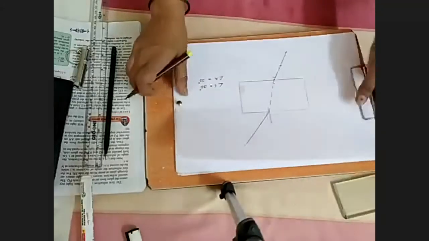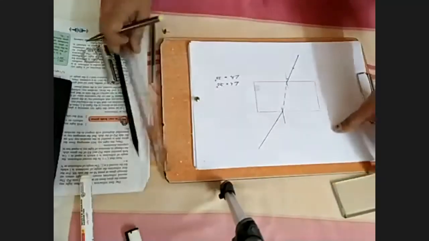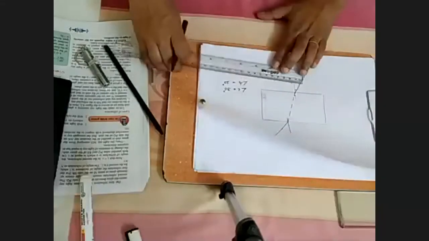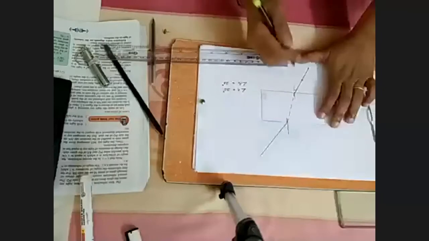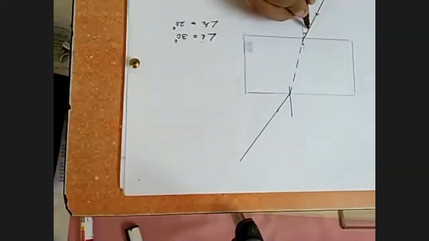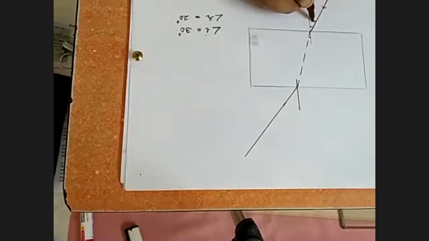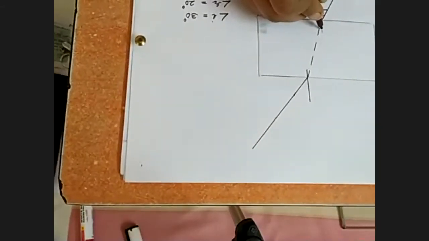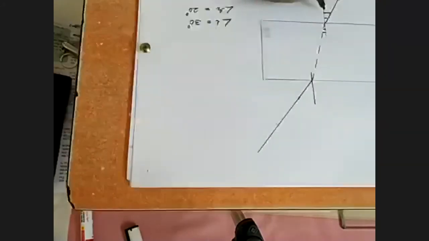What we have to measure here is sin I upon sin R. Now how to measure sin I upon sin R? You have to measure the length. You have to measure the length from angle of refraction to the normal, and the length from angle of incident to the normal. These measurements we require.